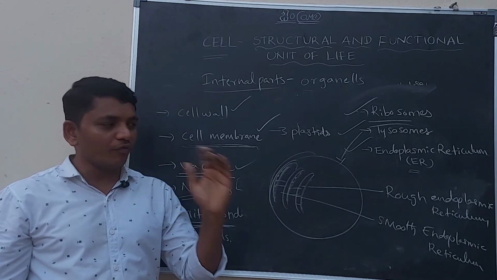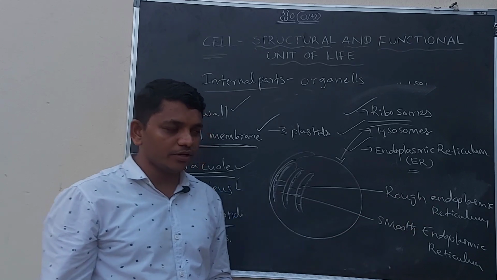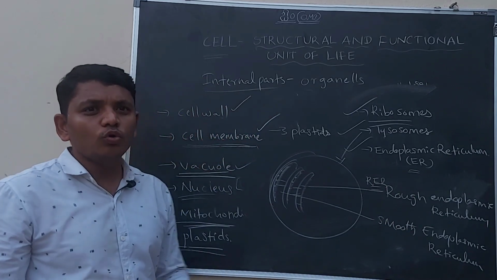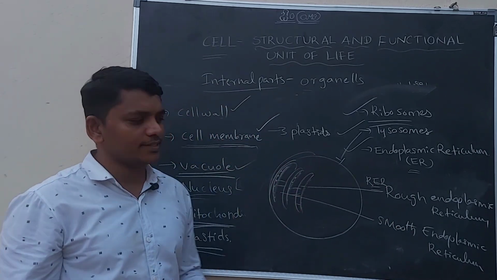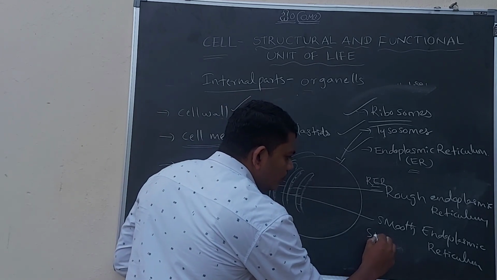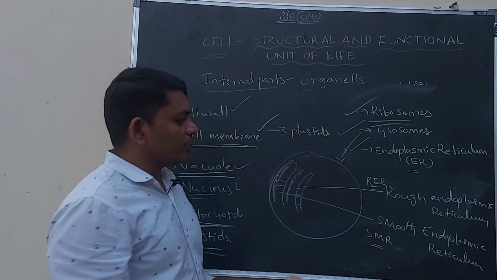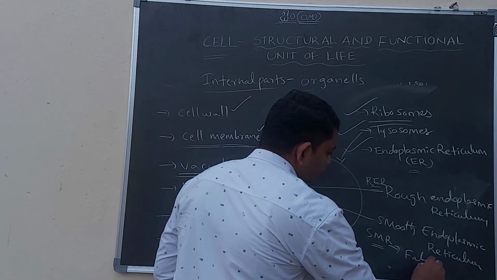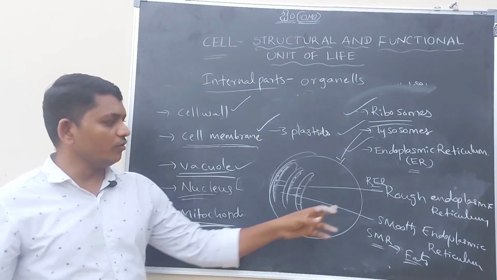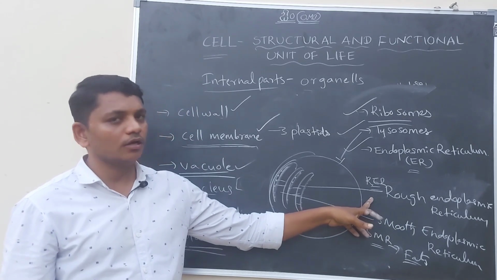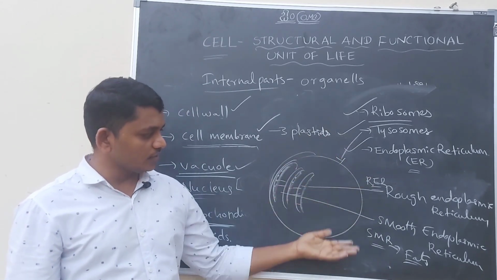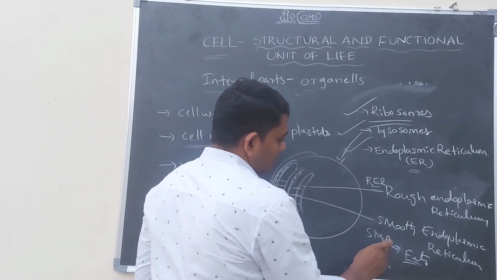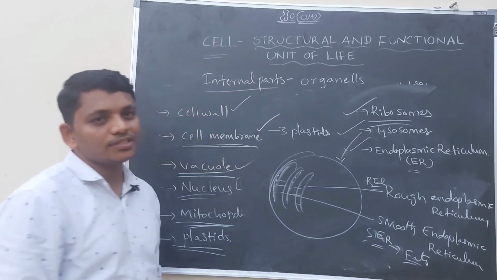Let us discuss the functions. The function of the rough endoplasmic reticulum, RER, is to synthesize proteins. The function of the smooth endoplasmic reticulum, SER, is to synthesize fats.